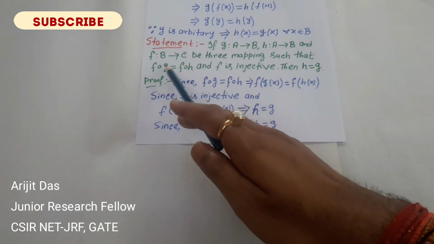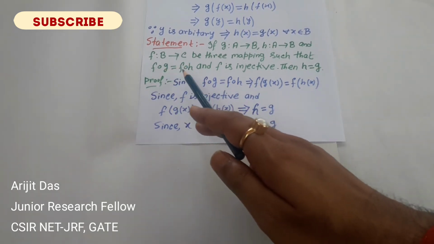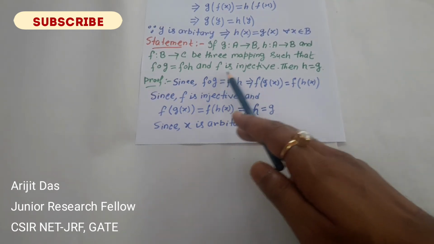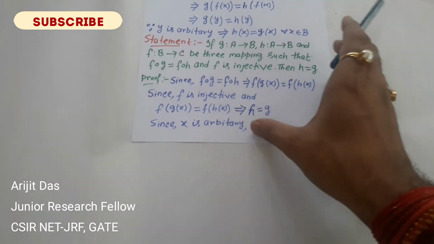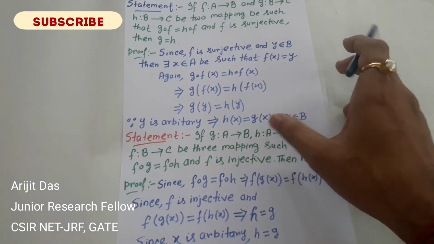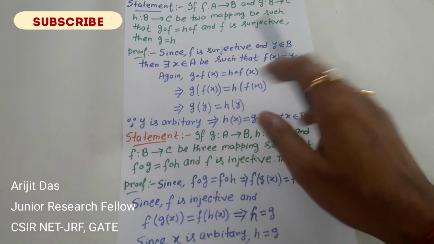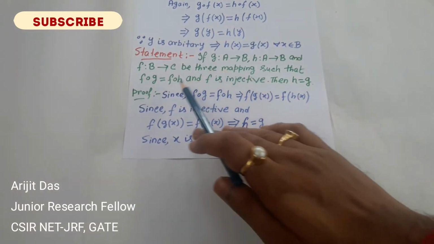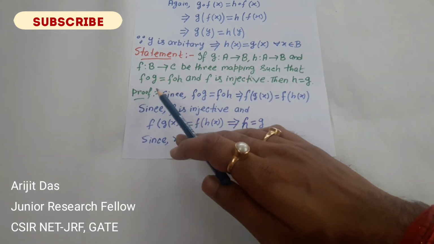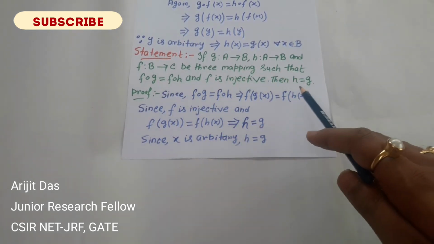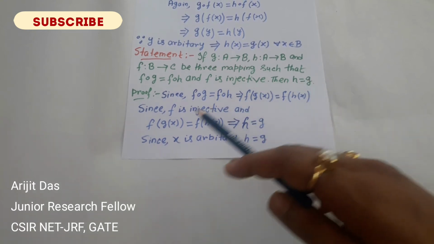Here in the previous theorem f was surjective, so we could cancel out f from the right, but here f is injective and f is cancelled out from the left, so this becomes g equal to h.